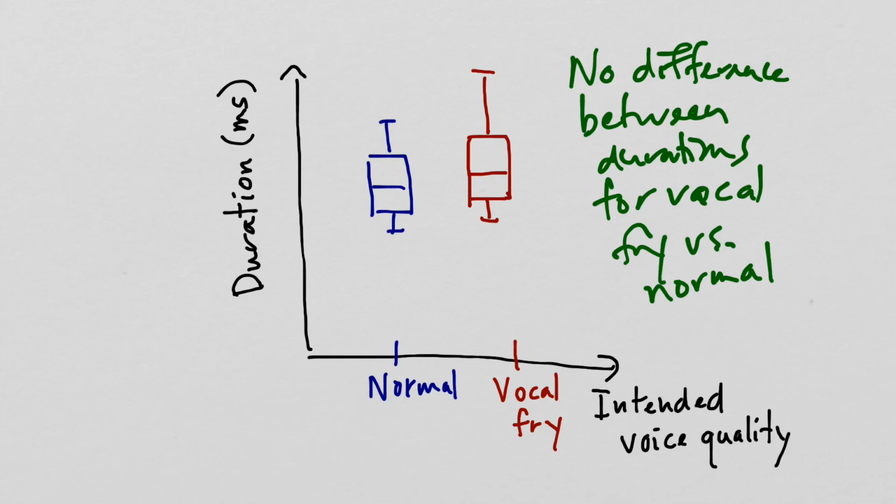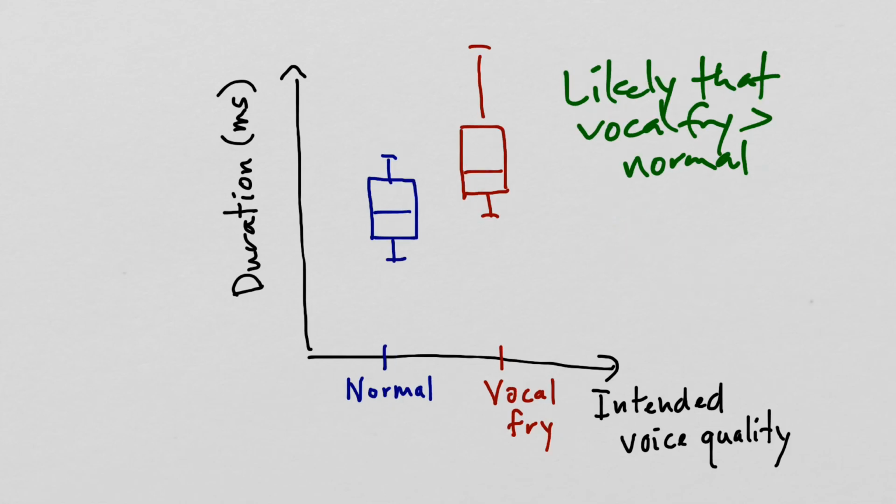So that's just to show you how we can think about overlap and spread in comparing the durations of, let's say, the normal versus the vocal fry stimuli to evaluate whether there actually is a difference between the durations. So here, with complete overlap in the boxes and with the medians also within the overlap of the boxes, we would likely conclude there's no difference in durations.